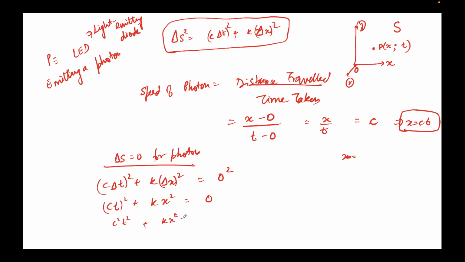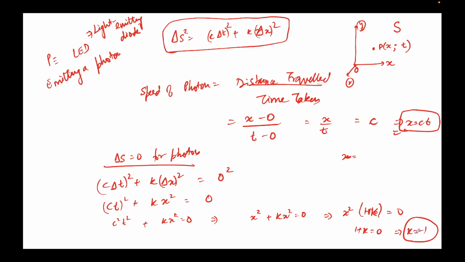So what I'll do is, c square t square plus k x square. Oh, I already wrote. Never mind. So I know ct equal to x. We just determined that due to the speed of light. So I'll write ct is x. So that will be x square plus k x square equal to 0. x square I'll take common. It should be 1 plus k equal to 0. Now note that x is a real number first of all. So we can drop x square here and we'll get 1 plus k equal to 0. This implies k equal to minus 1.